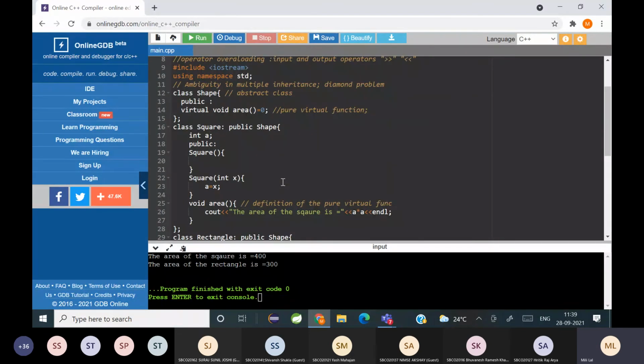So you can see we can use this for many things. Like you want to write a problem statement to find the area of a shape. Now shape doesn't have a particular area, so in that case you will make shape a base class, and multiple children it can have, where each child will have its own functionality to find the area. That is one example. You can think of many such examples. Okay? Is it clear?